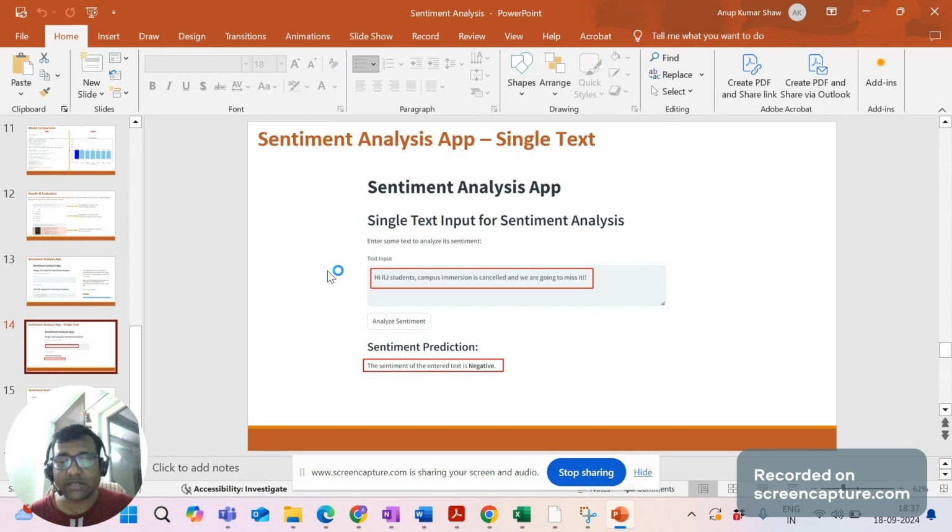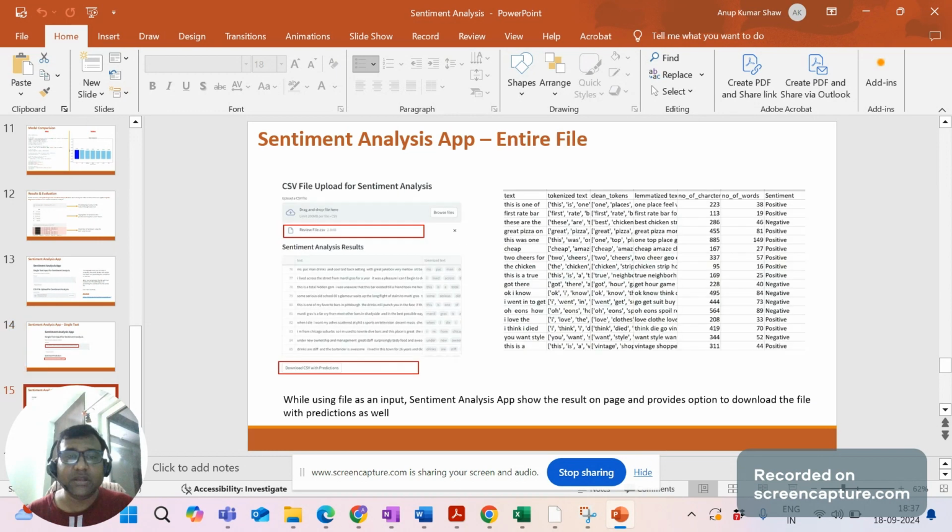For single text, I have tried this particular sentence: since our campus immersion got cancelled, we are really going to miss it. So it is negative obviously. You can see the sentiment prediction is negative. Similarly, we are not going to use only the single text; it can be the entire file. Like if you have thousands of reviews, it's very difficult to read them manually and then mark them negative, positive, neutral, whatever it is, right?